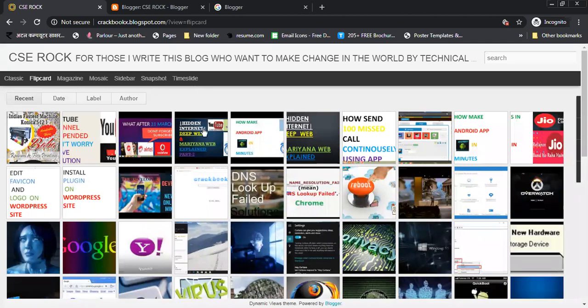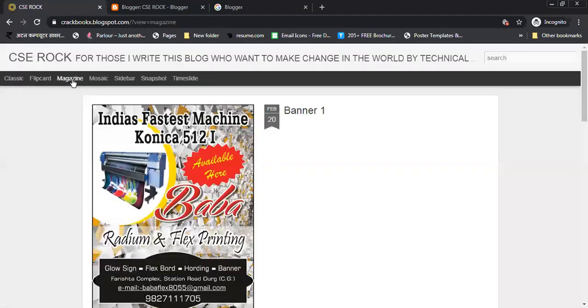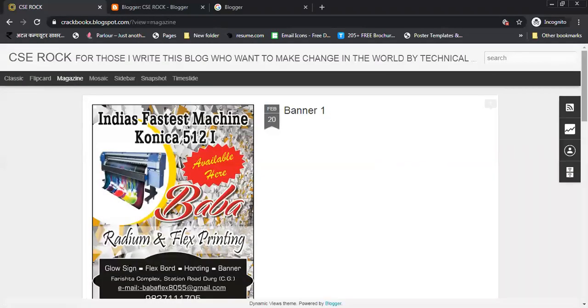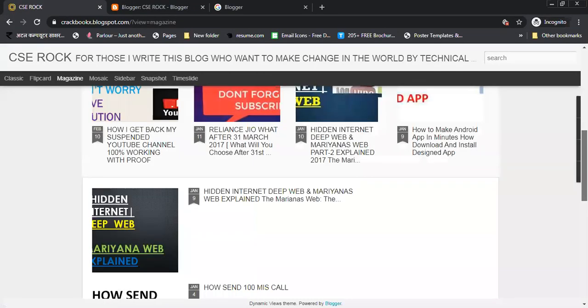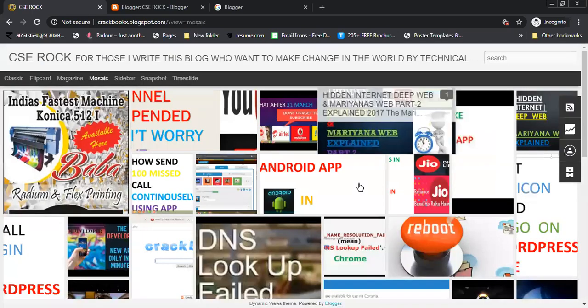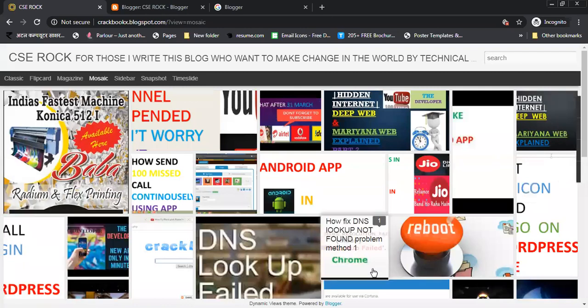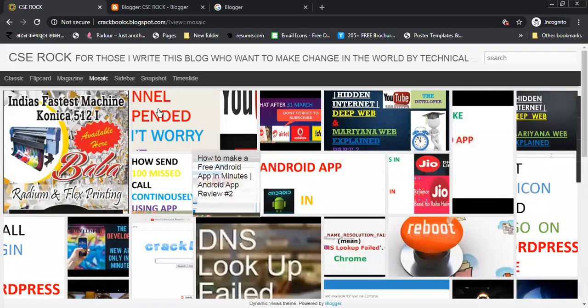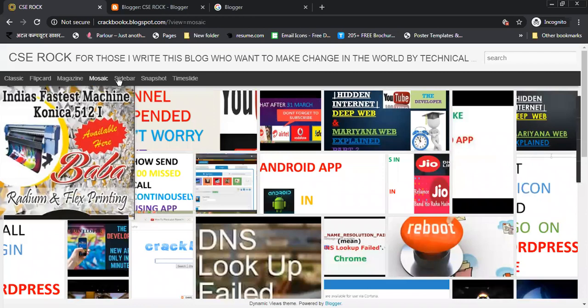And here you can see I want to open some more layouts, like magazine. You can see the magazine layout. You can see every time you choose some menu, the layout is changing. Mosaic: when I click here on mosaic, you can see the layout of mosaic is different, and it arranges all the posts according to the layout of the website or blog, you can say. Sidebar, this is most preferable.